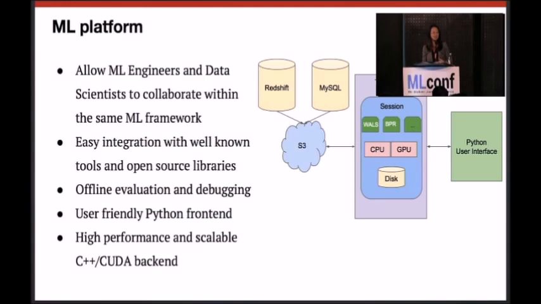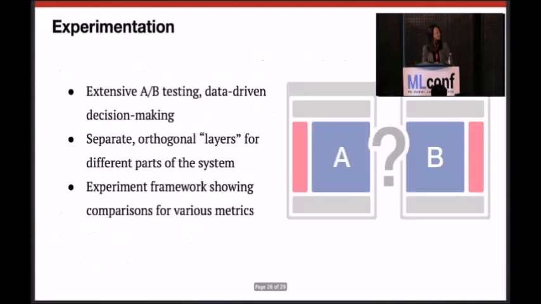This platform allows you to easily add a new algorithm, even an open source implementation, and allows seamless integration with the product. We found that to be really useful for data scientists and ML engineers to collaborate on projects so that you don't end up using something for experimentation and development and another thing for productionization.